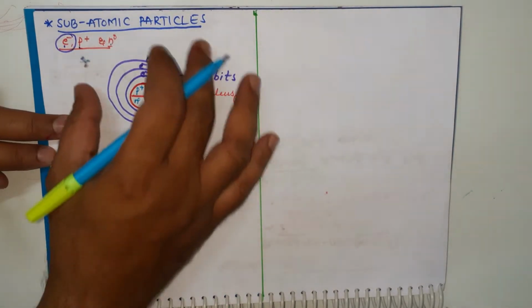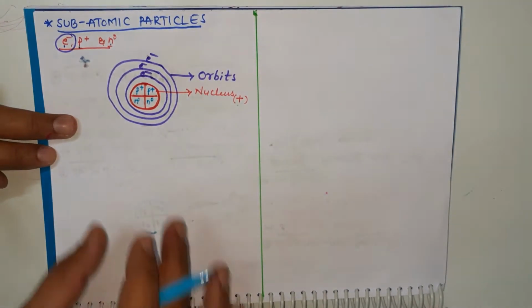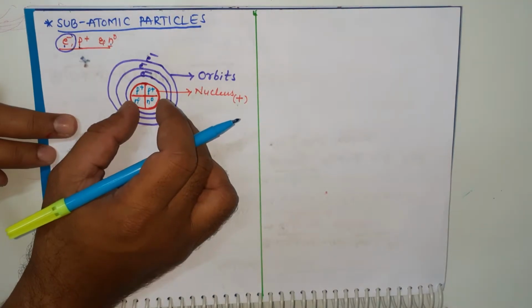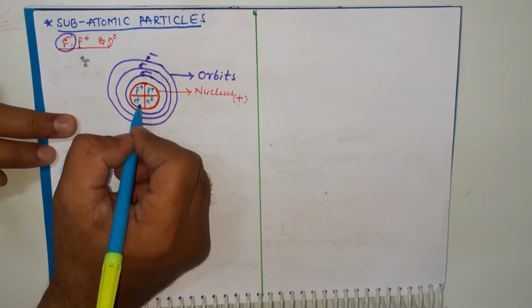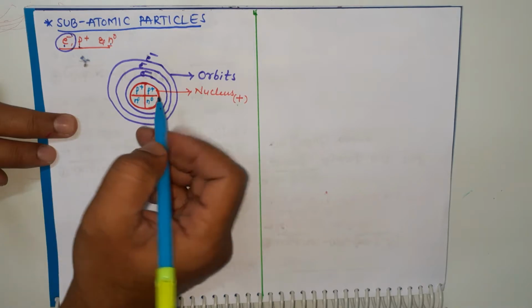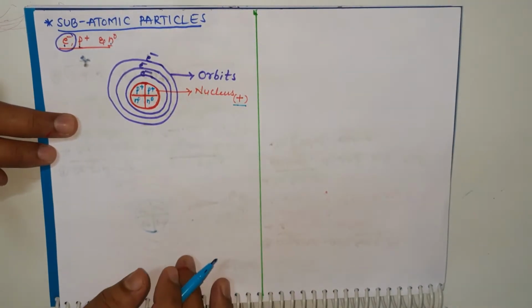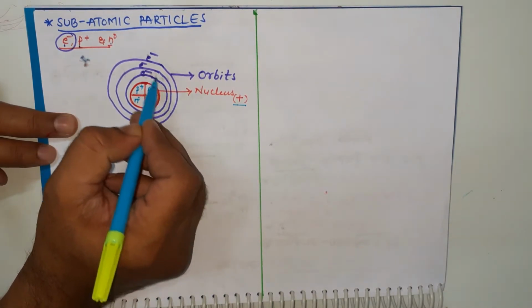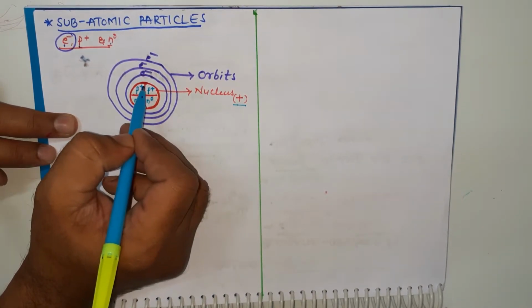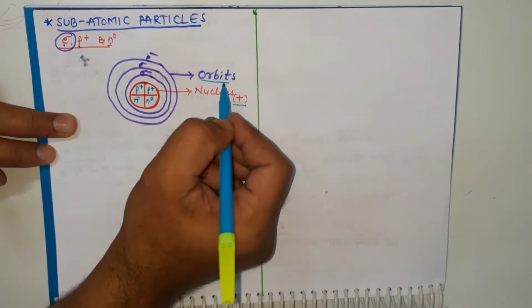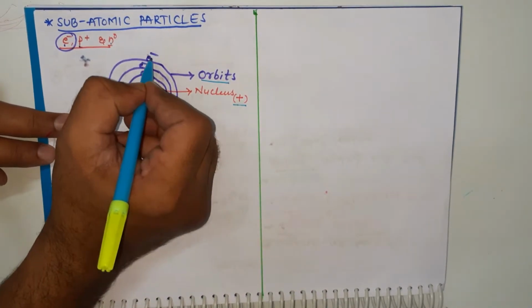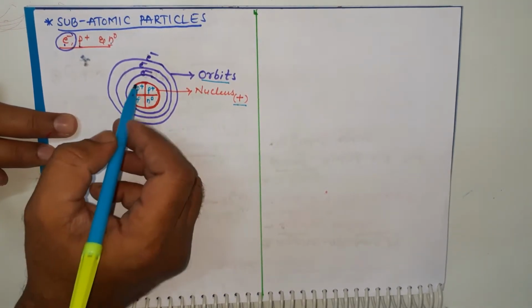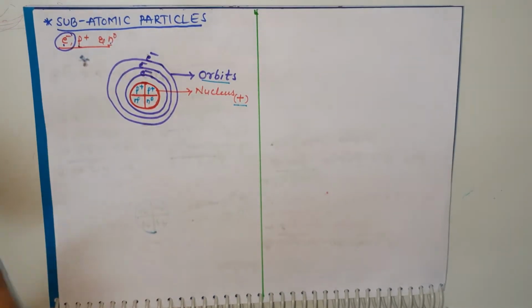Okay students, this is the imaginary structure of one atom. It has a nucleus. In that nucleus, protons and neutrons are present. That nucleus carries positive charge. On the other hand, around the nucleus there are circular, spherical paths known as orbits. In these orbits, negatively charged particles are rotating. Those particles are known as electrons.